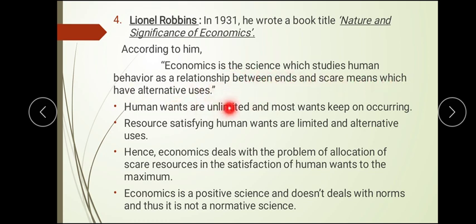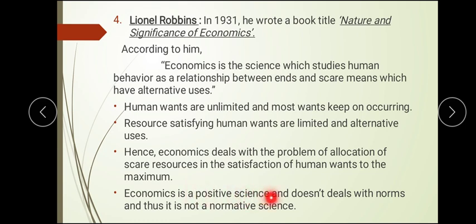So he is telling us that human wants are unlimited, meaning ends means wants, and resources are limited. So we have to use resources alternatively, because every now and then your wants are coming up, and they keep on occurring again and again. So at that time these resources must be used alternatively, so that in future also you can consume and now also you can consume. So with limited resources, how you try to satisfy your wants, that particular study of science is what we call economics.